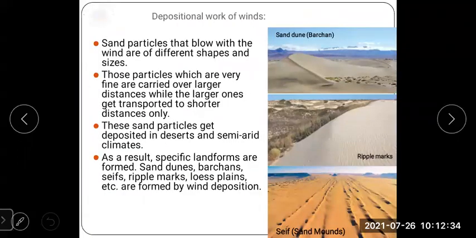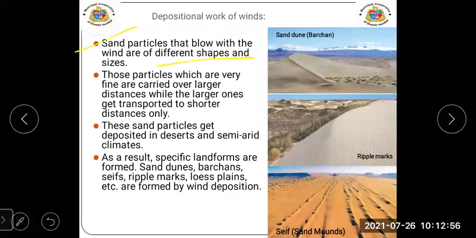Yes, depositional work of winds. Now we are going to see the depositional work of wind. See the first point here. Sand particles that blow with the wind are of different shapes and sizes.